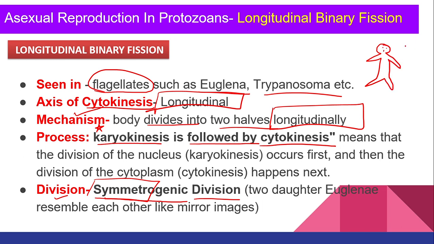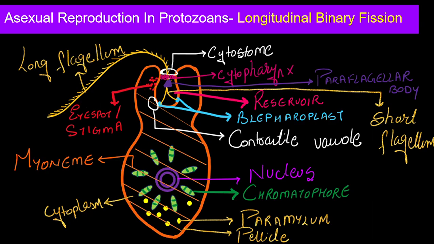If this is an organism, okay. Now if I want to get two equal halves, I am going to cut through this plane, right? Two equal halves I am getting. So both 1 and 2 are symmetrical to each other, right? Same way, symmetrogenic division is nothing but from one daughter Euglena, from one organism you get two organisms, and both daughter cells are mirror images of each other. They are exactly similar to each other. This kind of division we call symmetrogenic division.